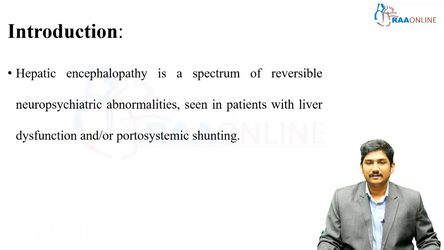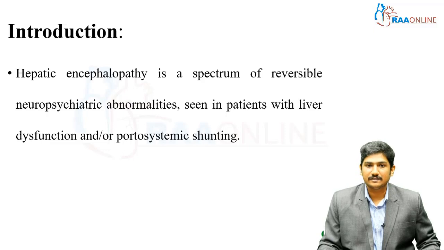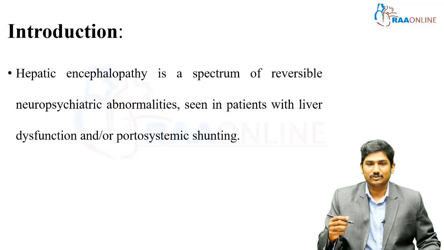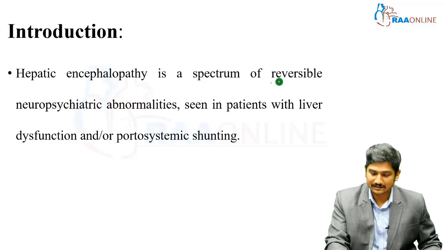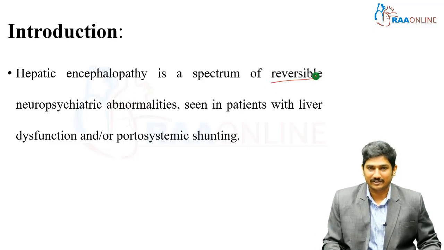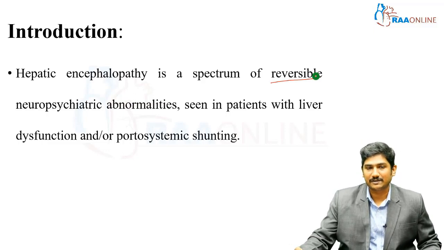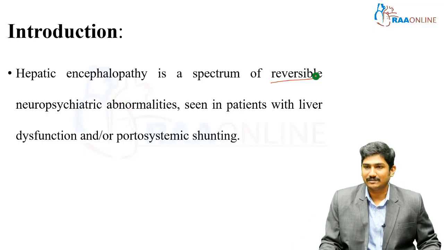Introduction. Hepatic encephalopathy is a spectrum of reversible neuropsychiatric abnormalities seen in patients with liver dysfunction or portosystemic shunting. The moment we say hepatic encephalopathy, the two words which come to our mind are reversible and ammonia. Always, when we see patients with hepatic encephalopathy, we handle patients according to the ammonia levels. Also, it's a common practice that we send an ammonia sample and based on ammonia we treat the patient, right? So today let us see what is the role of ammonia in hepatic encephalopathy.